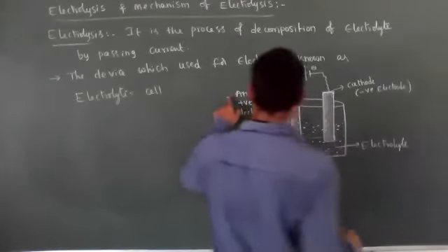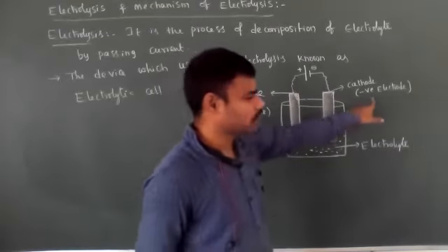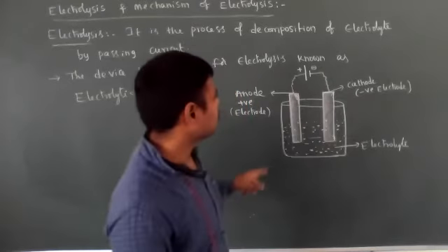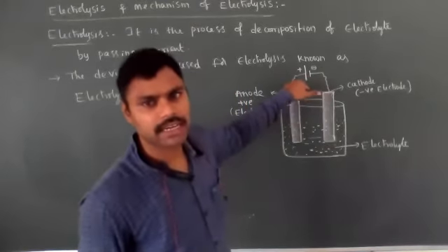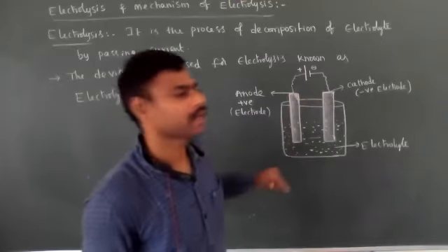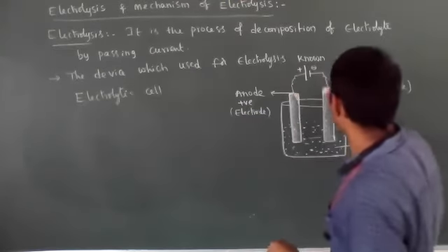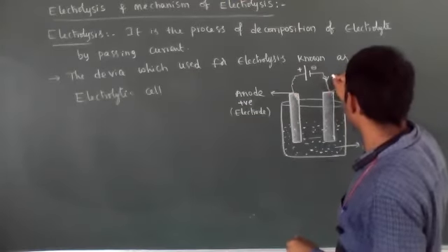Okay. So anode is the positive electrode and cathode is the negative electrode. See, the battery we are using is an external source, and we are passing electricity. Electrons are passing.